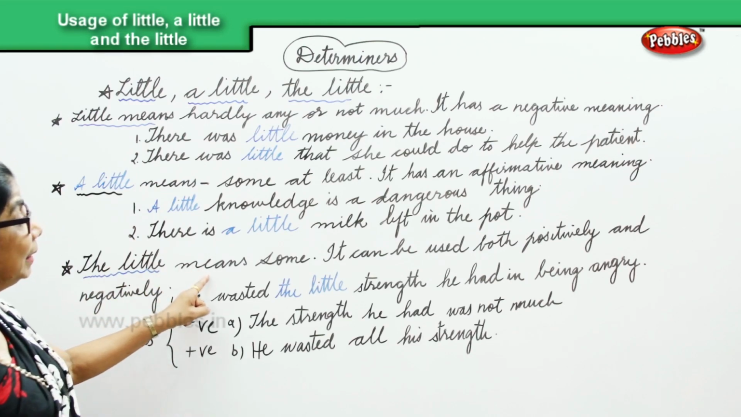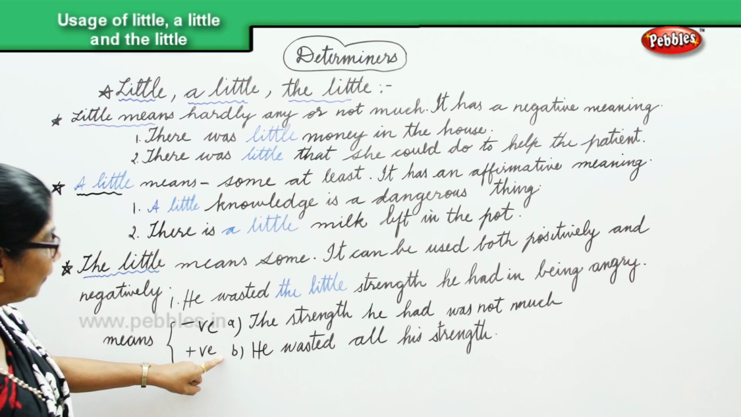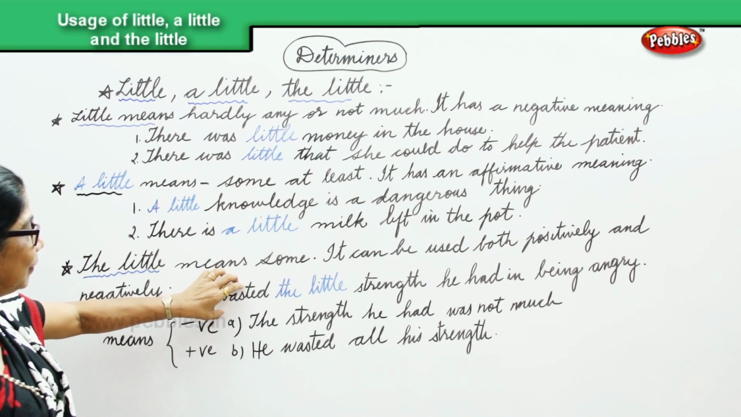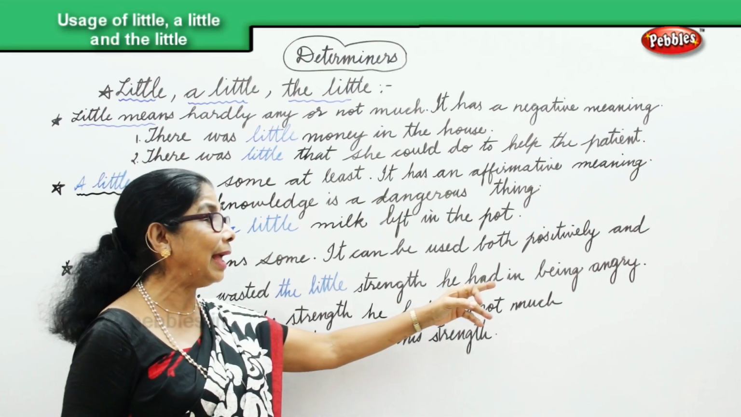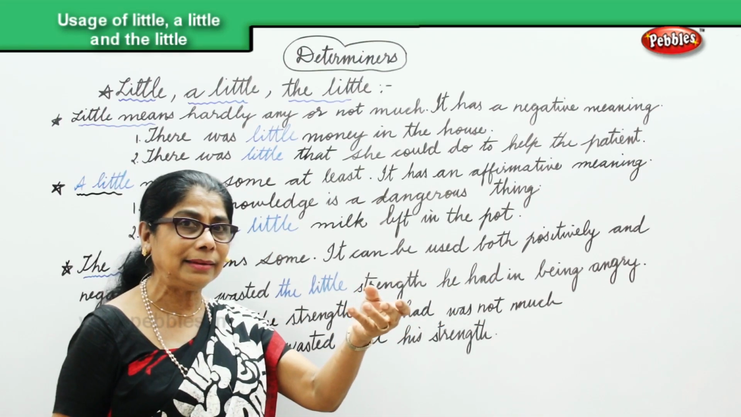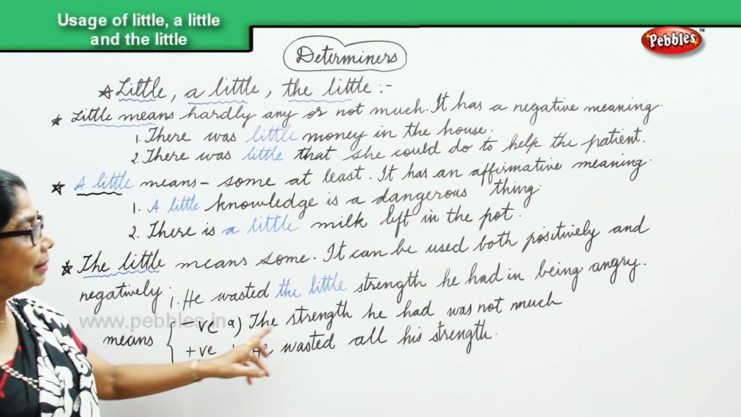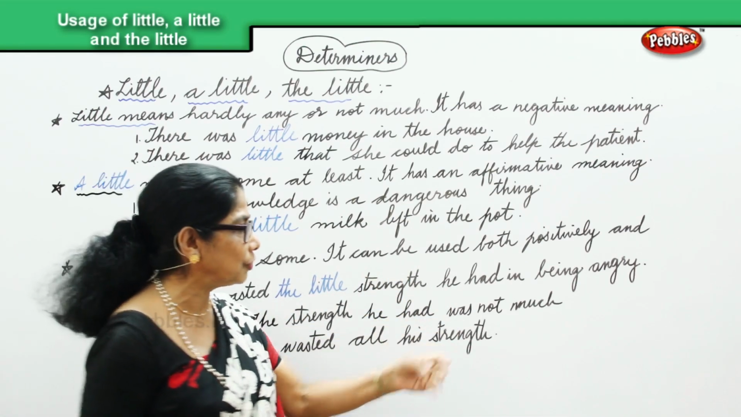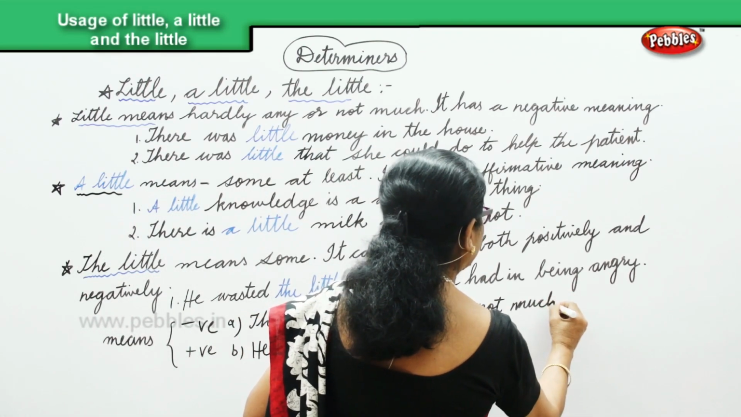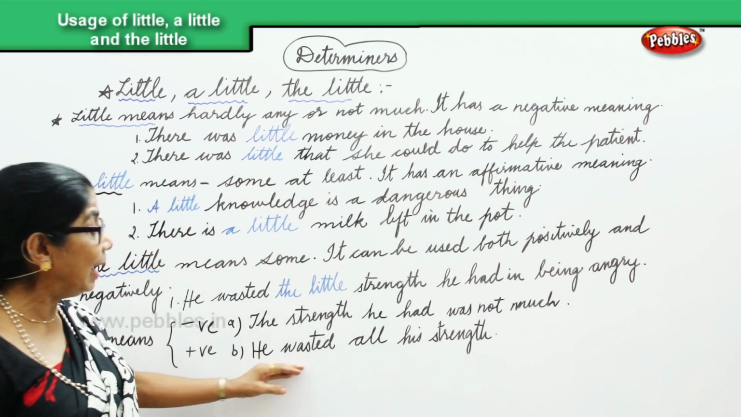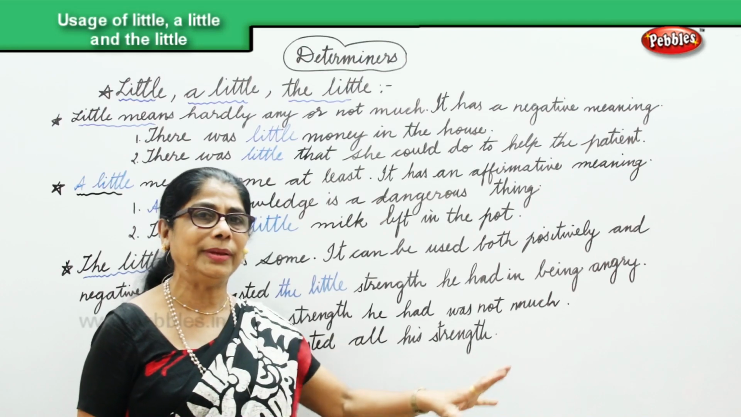Now, this is what it means. The little means some, but it can be used positively and negatively. Let's look at this first sentence. He wasted the little strength he had in being angry. He had little strength and he goes and gets angry. Now, when you say negative, the strength he had was not much, very little strength. Then, when you say positive, he wasted all his strength. The little he had, he wasted.